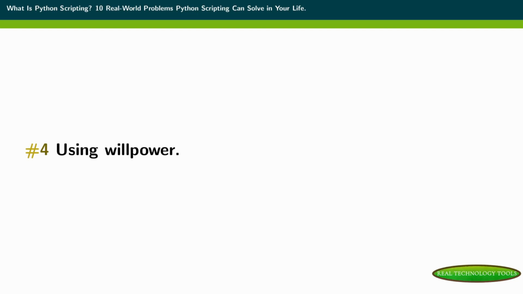Real-world problem number 4, using your willpower. Difficult tasks where remembering what you have to do requires some willpower. It can be decisions to make based on a lot of parameters. For example, if you have to generate a report by finding information in X file and you have to look for information in Y file, and based on the value of those parameters, you need to make a decision about what to do, then Python can do that for you, provided that you can explain in Python scripting terms what your decision-making process is.